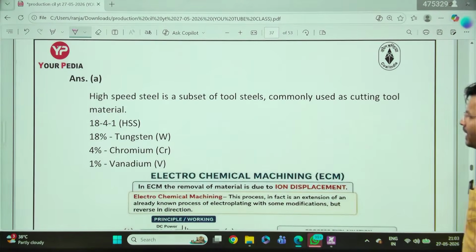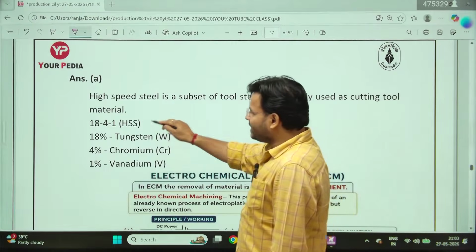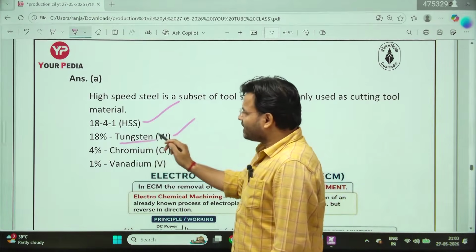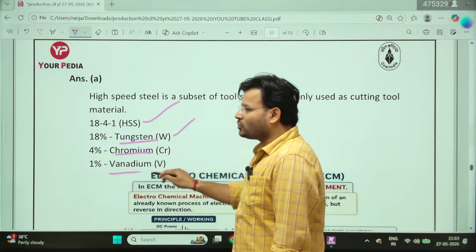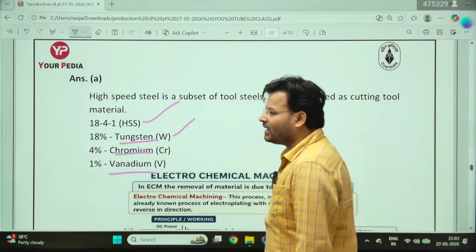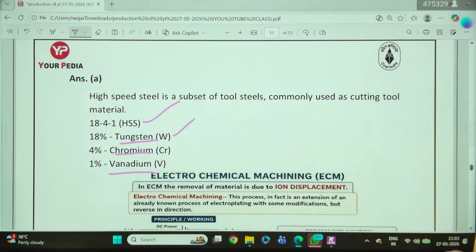So always keep in mind, 18-4-1: 18% tungsten, 4% chromium, and 1% vanadium. Directly they may ask, so be ready for that.